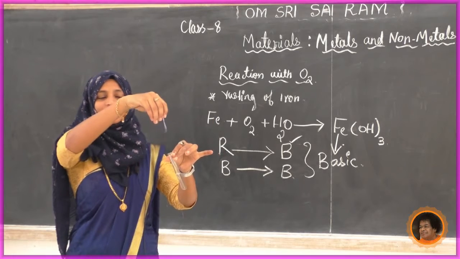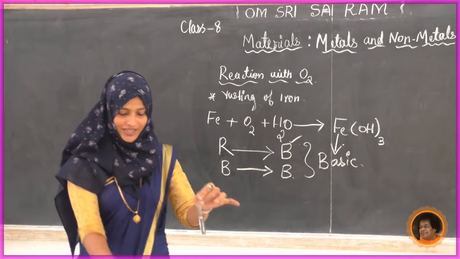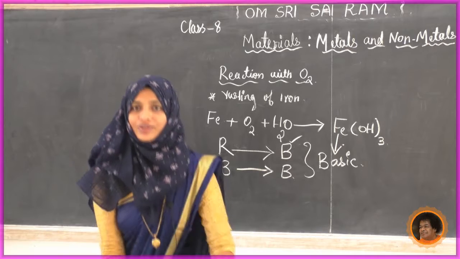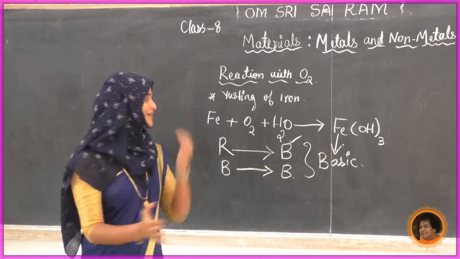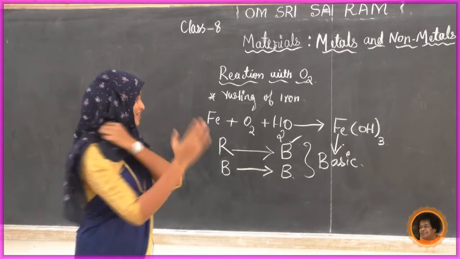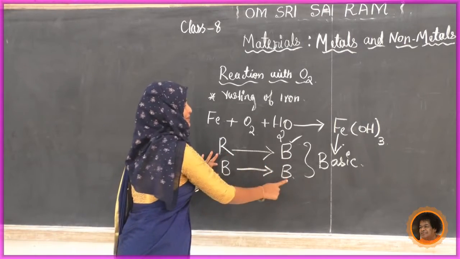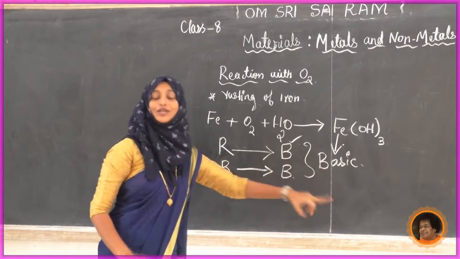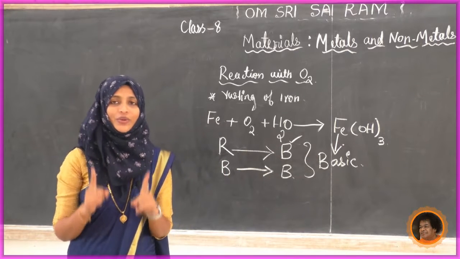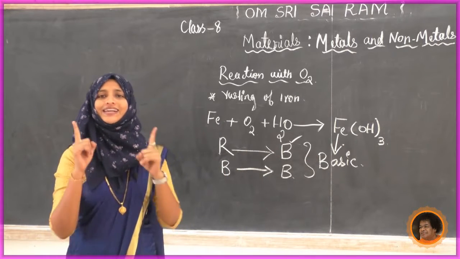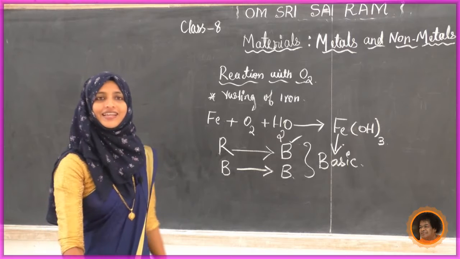What happened? No change. So in 3 experiments, the inference is red turns blue, blue remains blue. That is basic. So by doing this experiment, we come to know that metallic oxides are basic in nature.